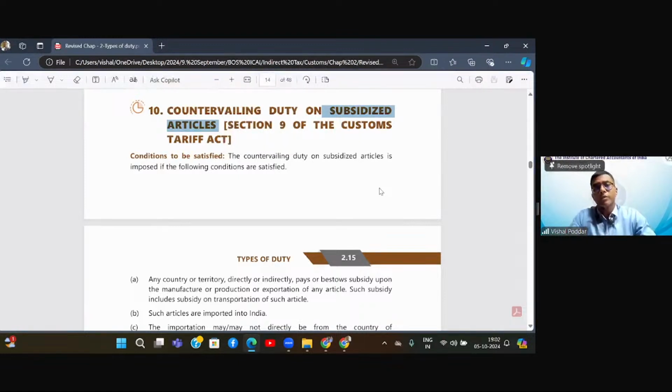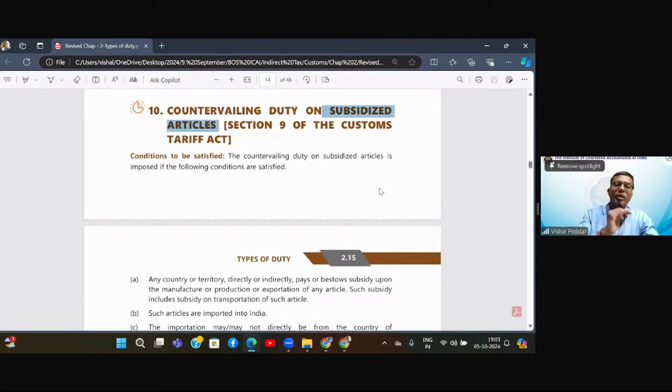So let us say certain goods are originating from Italy and they are coming to India. Now, the Italian government has given some special subsidies to these goods. And obviously, you all know if certain subsidies are given to these goods, when these goods come to your country, they would come at a lower price. Once they come at a lower price, our domestically produced products, on which we are not giving subsidy, will become costlier and automatically we will be losing in the competition.